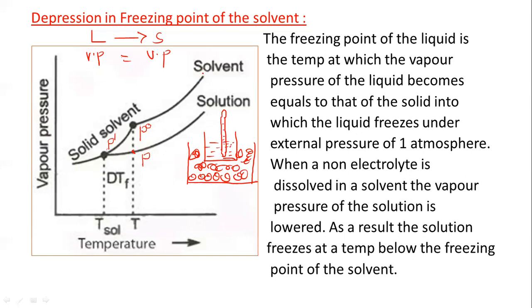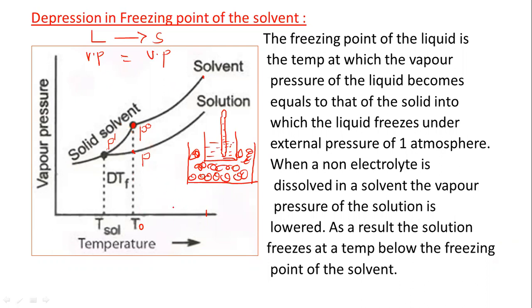You can see in the diagram this variation of vapor pressure with temperature. This is the vapor pressure of the solvent, and the corresponding temperature is T here. As we decrease the temperature, the vapor pressure also decreases. When it reaches this point, the solvent freezes at that vapor pressure and at that temperature, T0. So T0 is the freezing point of the solvent.